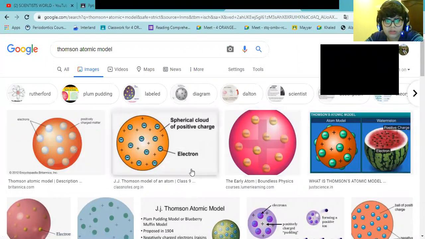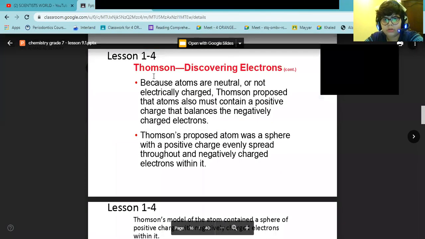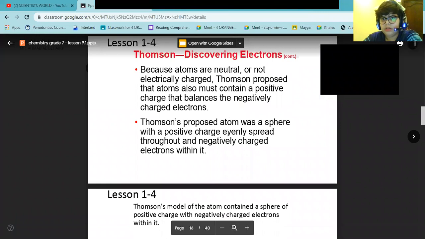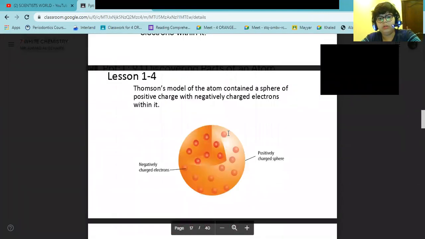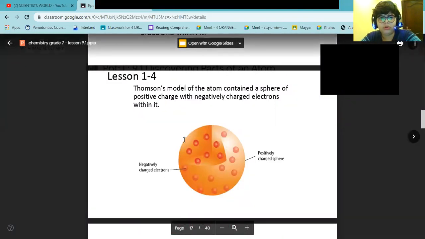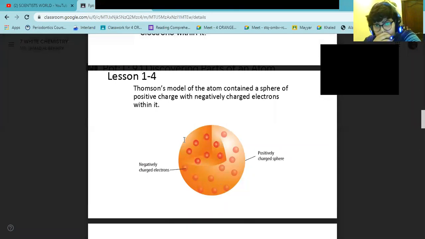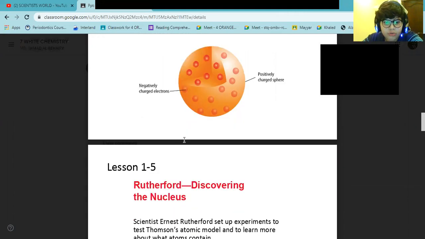See, that's what he said. And it's now not believed to be right. Now the modern model we're going to talk about. This is a picture of it. Also, the Thomson model of an atom contained a sphere of positive charge with negatively charged electrons.